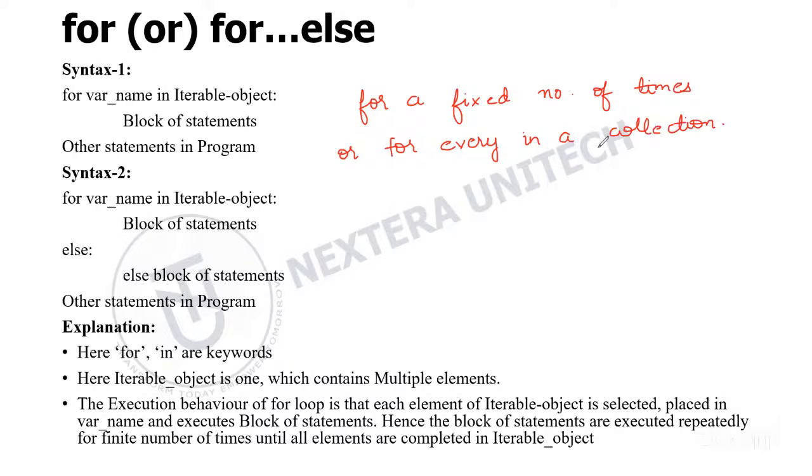So if you want to repeat something for a fixed number of times or for every element in a collection, you can use a for loop.